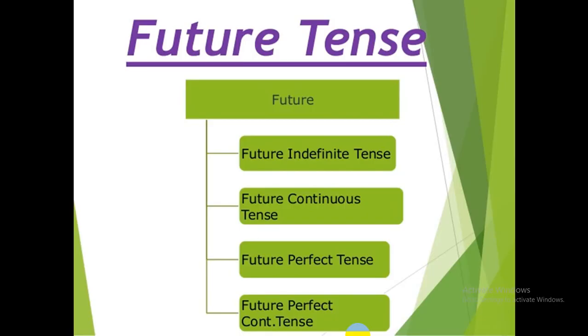The work which is about to happen, which is about to be accomplished in future, is called future tense. It is what is about to happen next, later. As we have already got to know, there are four subforms: future indefinite tense, future continuous tense, future perfect tense and future perfect continuous tense.